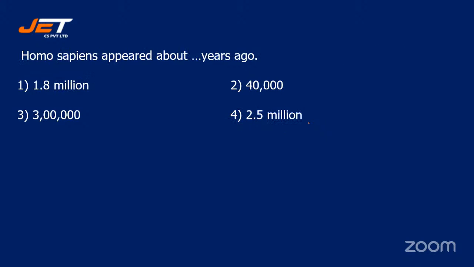Okay, moving ahead, students. Homo sapiens appeared about dash years ago, and your options are 1.8 million, 40,000, 3 lakh, or 2.5 million. Homo sapiens appeared about dash years ago: 1.8 million, 40,000, 3 lakh, or 2.5 million.